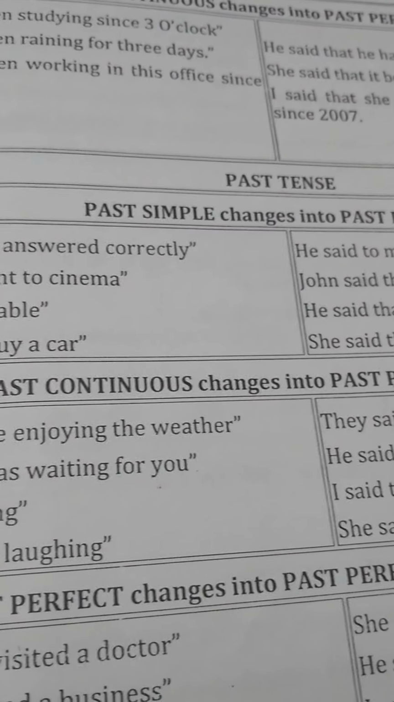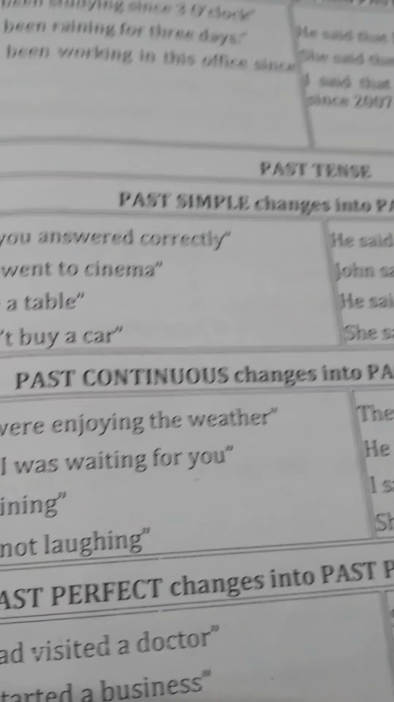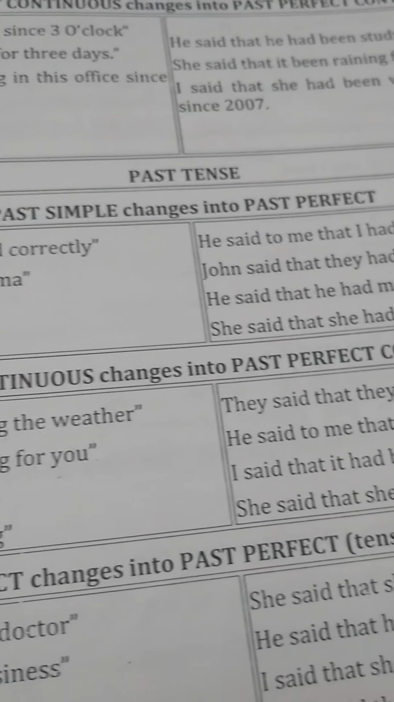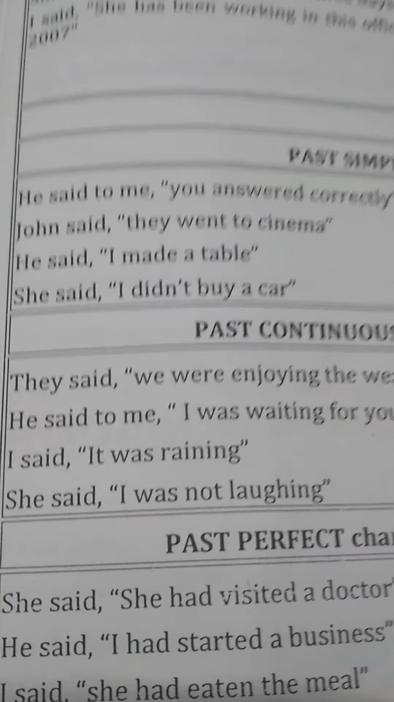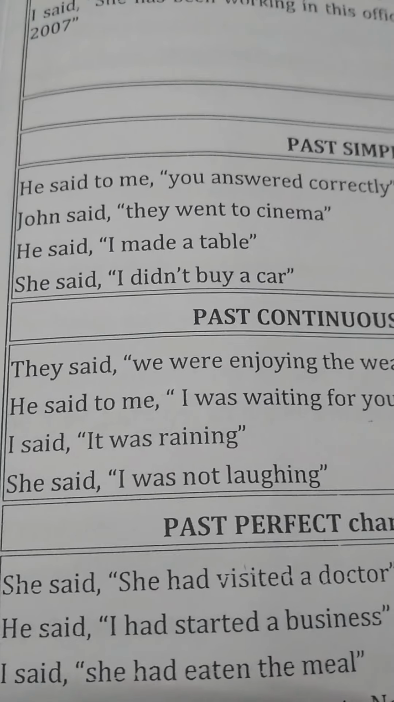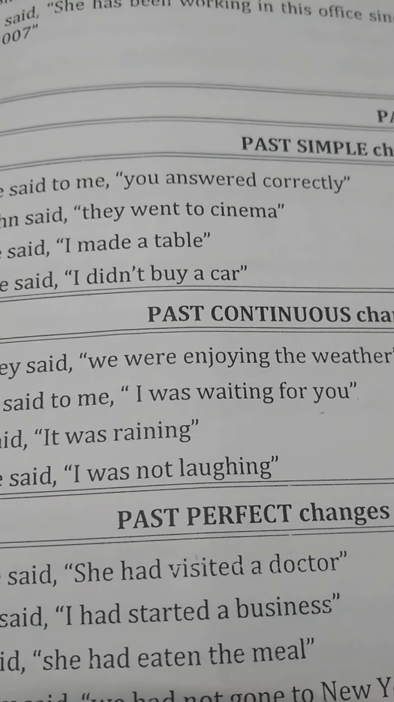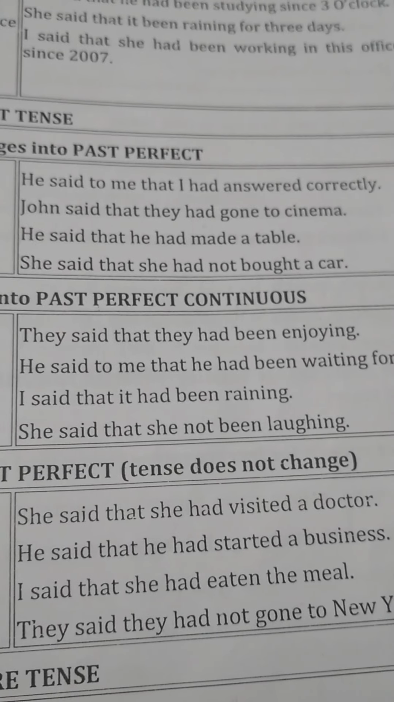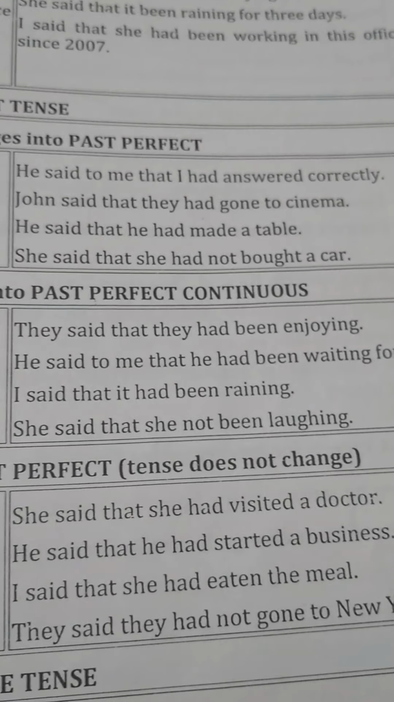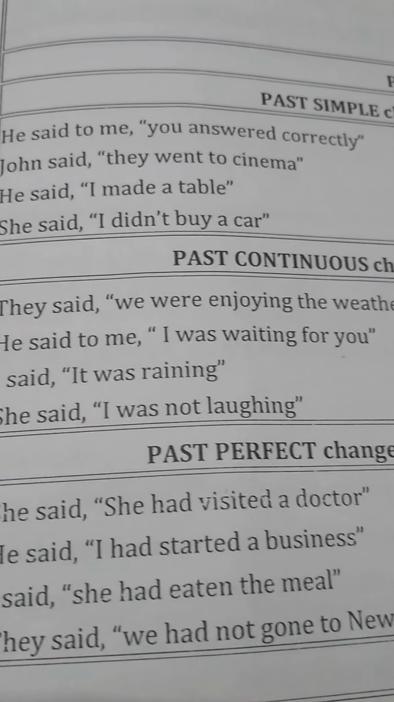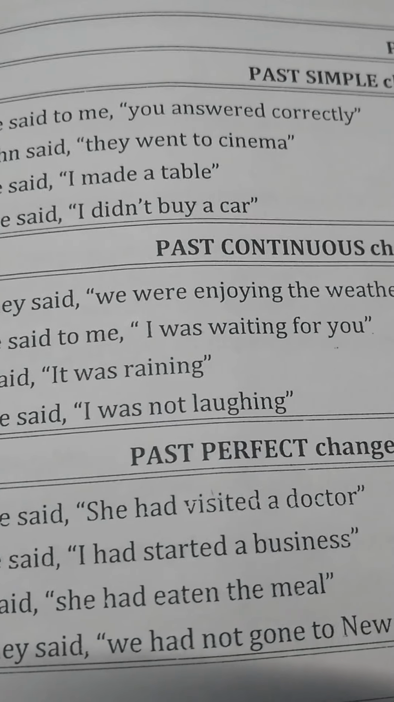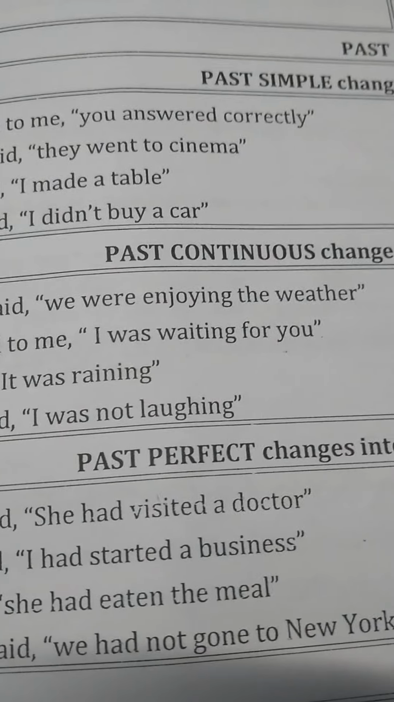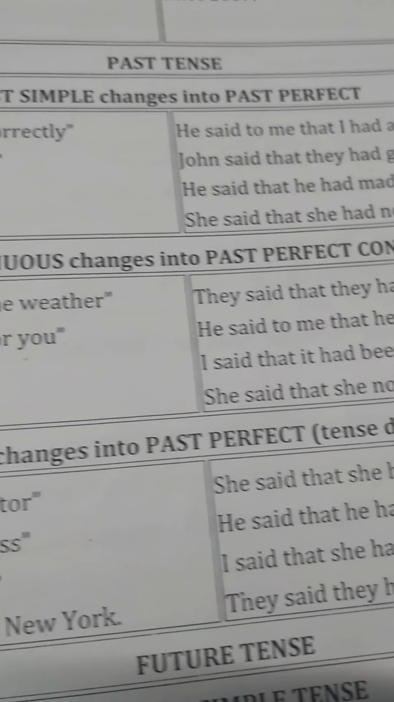Now past tense, simple past tense. So simple past tense converts into past perfect. Like he said to me, "You answered correctly." So here he said to me that I had answered correctly. Clear? So this sentence converts into past perfect tense. Then he said, "I made a table."